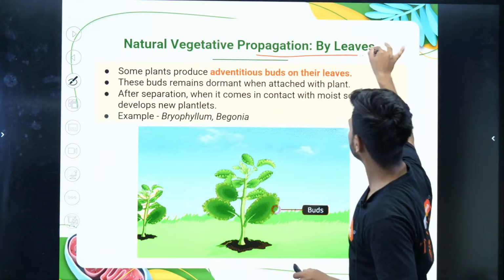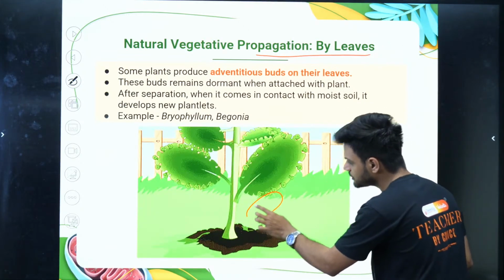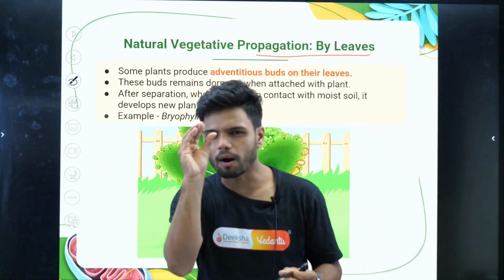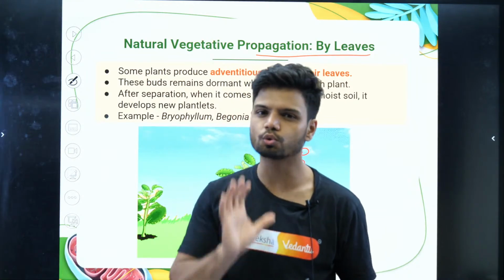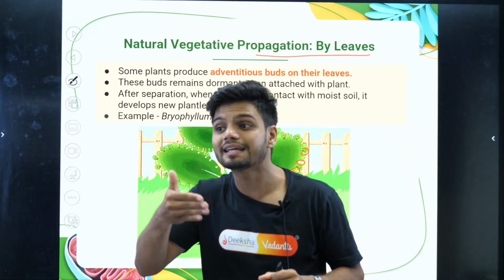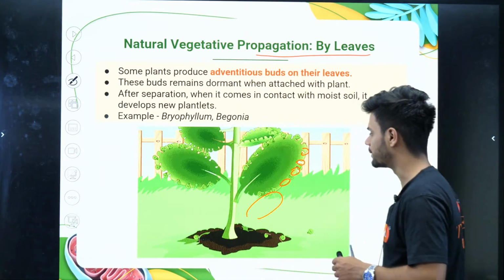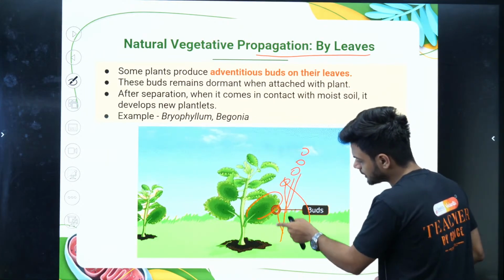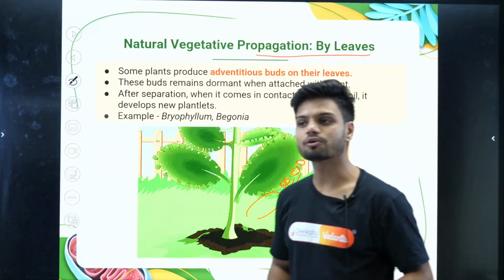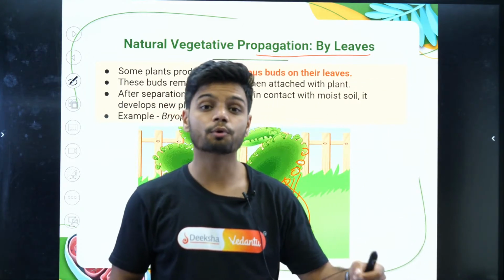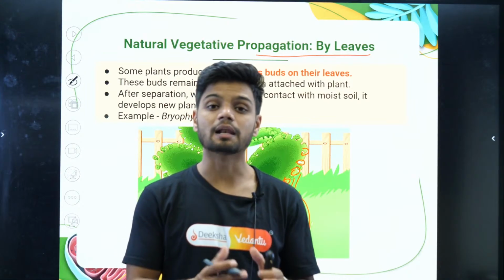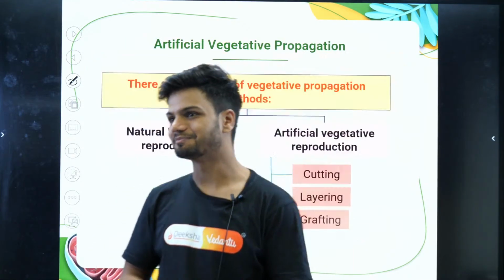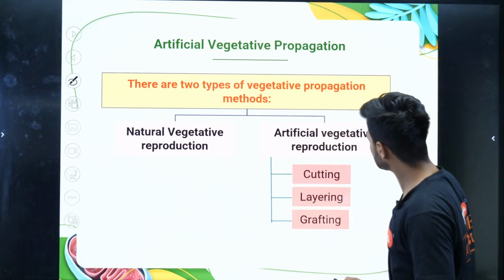Then we have vegetative propagation by leaves. This is not important in your syllabus. See Bryophyllum. This leaf has something called buds. What is a bud? A bud is nothing but a compact shoot. That bud is called an adventitious bud. When this bud falls in the soil, a new plant will start to grow from there. That is also an example of vegetative propagation, with the help of a leaf. Clear?